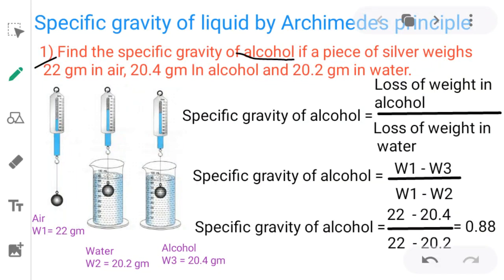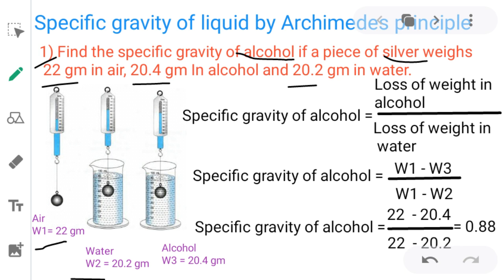In the first example, it's asked, find the specific gravity of alcohol. Alcohol is a liquid. If a piece of silver weighs 22 grams in air, 20.4 grams in alcohol, and 20.2 grams when it is immersed in water. In the diagram you may observe I have weighed the piece of metal silver, W1 is 22 grams in air, and W2 is the same silver weighed in water, which gives 20.2 grams.